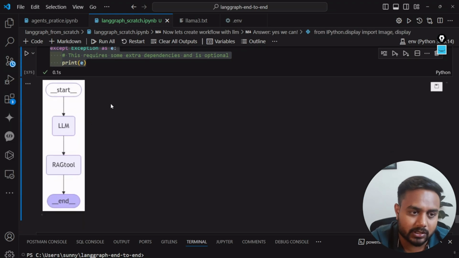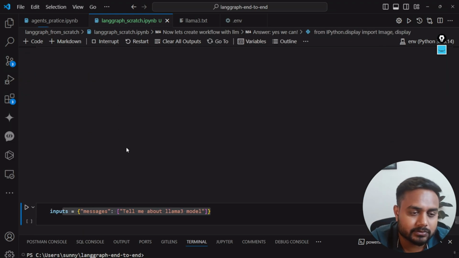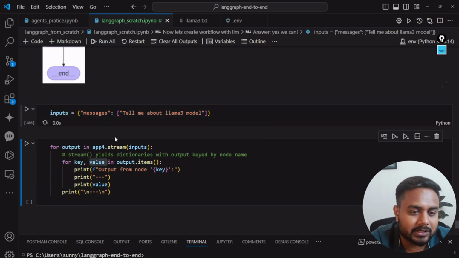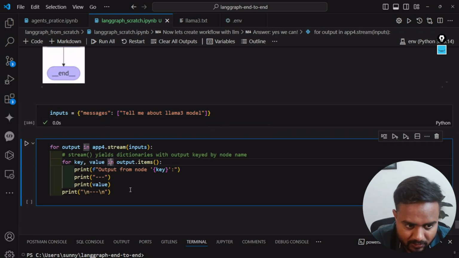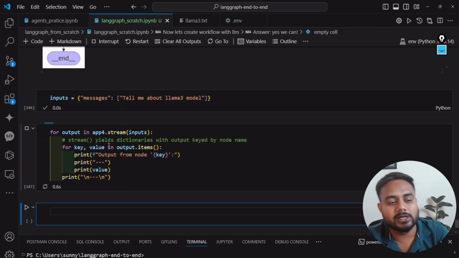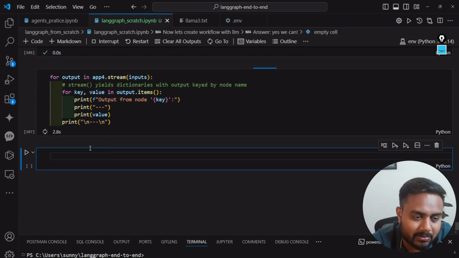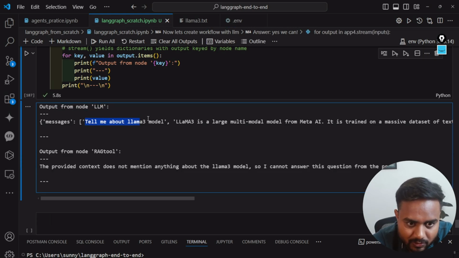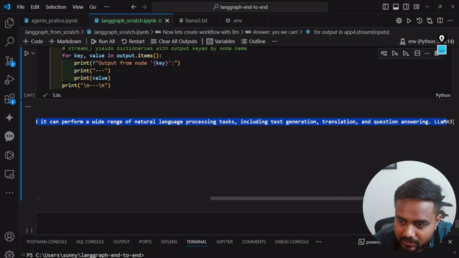So this is my workflow. It is fine. Here I'm going to visualize it. This is also fine. Now here is my input, and this particular input I am passing to this stream. Now see what we'll be getting. So here, guys, I will be getting my answer. Let's see. See, output from the LLM. So this is the question, and here is the answer. This one is the complete answer.